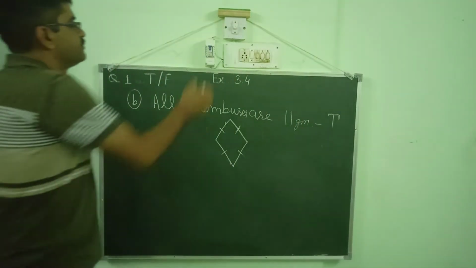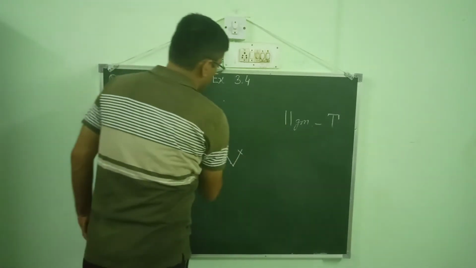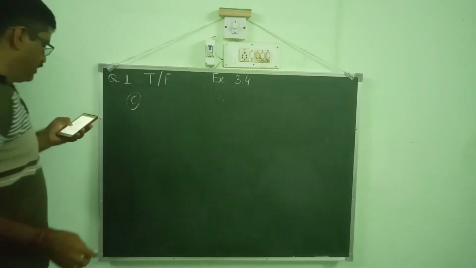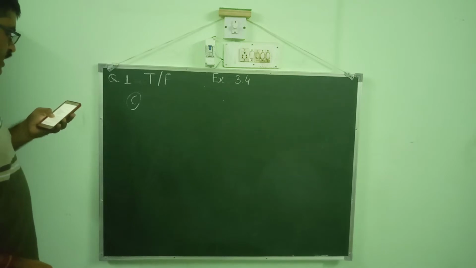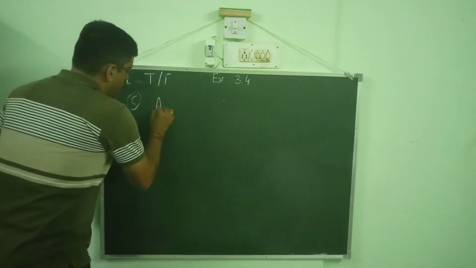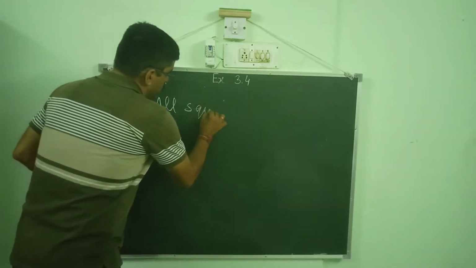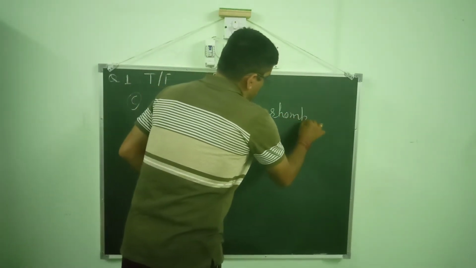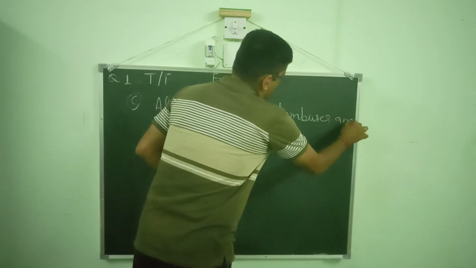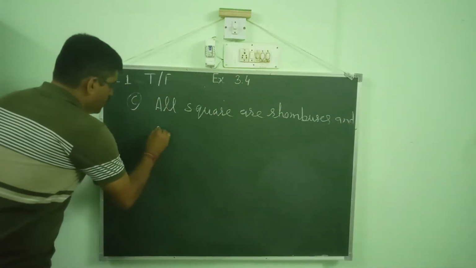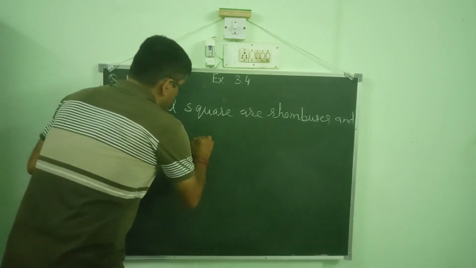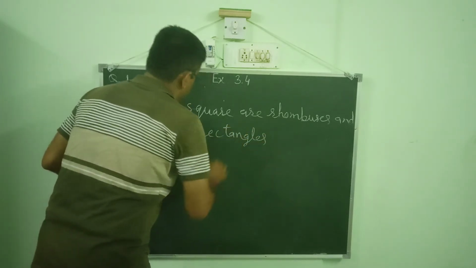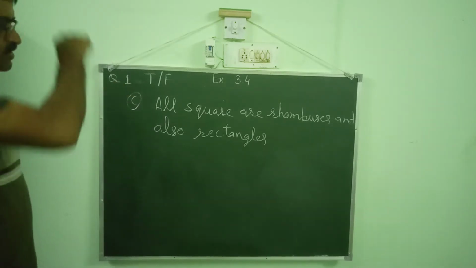Now 3. Here is the statement: all squares are rhombuses and also rectangles. All squares are rhombuses and also rectangles.